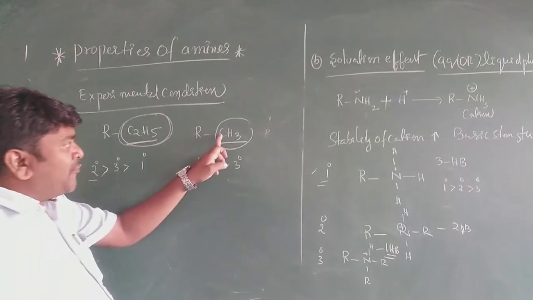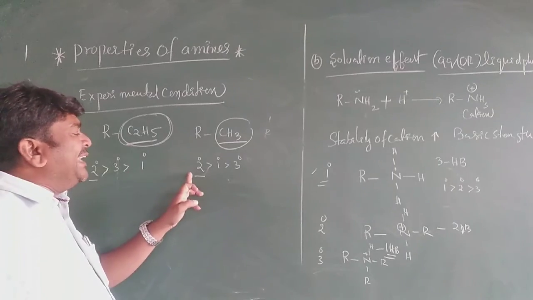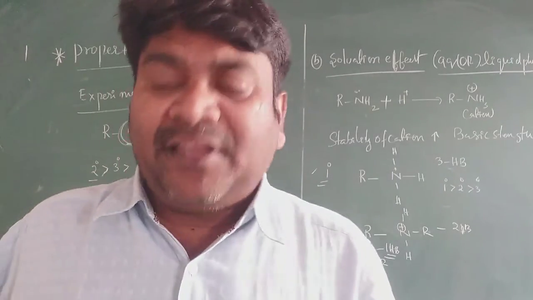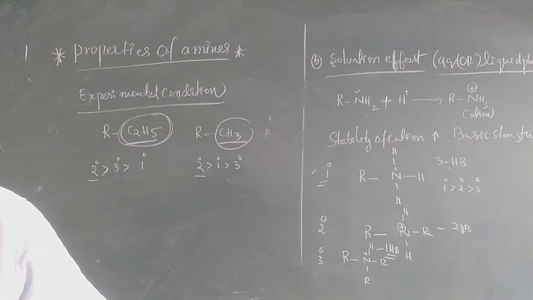With fewer carbons, it is the reverse: 2 degree is greater than 1 degree is greater than 3 degree. It is a very, very important concept, my dear students. Don't get confused. This is the experimental conditions.